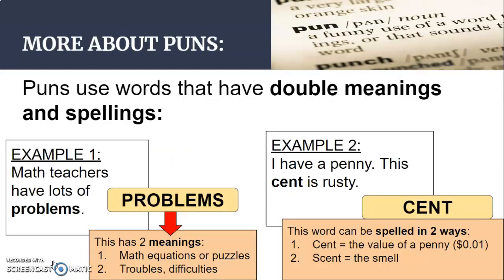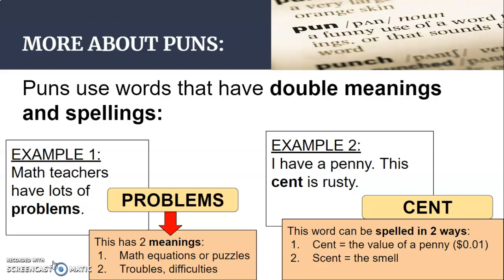Next example is more about puns, and in order to really understand them, they have double meanings and spellings. So for instance, math teachers have lots of problems. Problems could mean two things. One, it could mean math equations or puzzles, or two, it could mean that you have troubles or difficulties going on in your mind. So that's the double meaning about that pun there with the word problem.